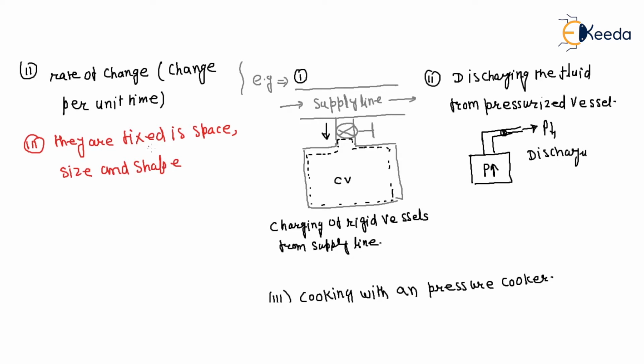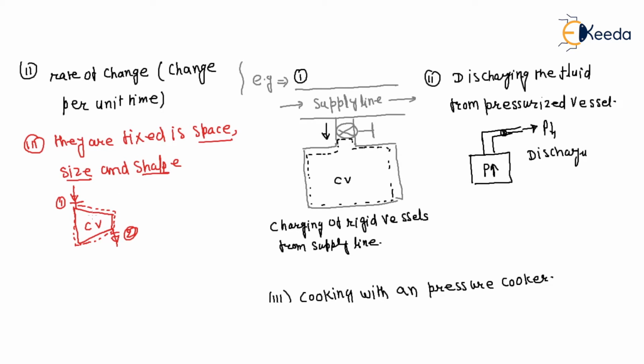If there is a compressor here, something enters and exits. So this is your steady flow process: fixed in shape, fixed in space. The size is fixed, and the shape is fixed.